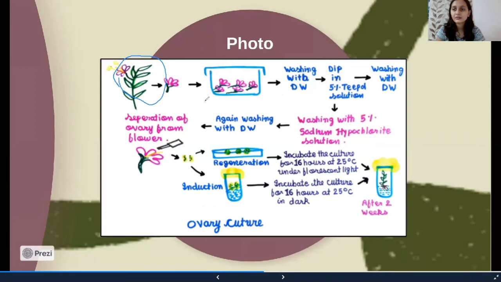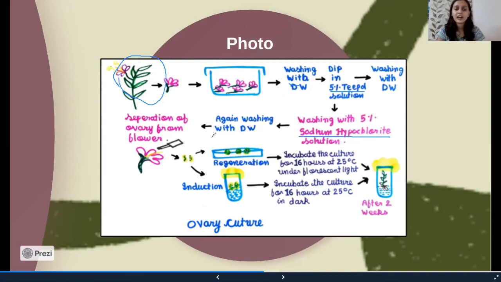Then the flowers are surface sterilized: they are washed with distilled water, then with Tepol solution, then again washed with distilled water, and then finally washed with sodium hypochlorite solution, and then again washed with distilled water.